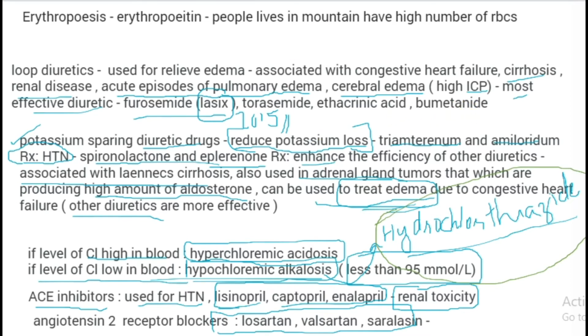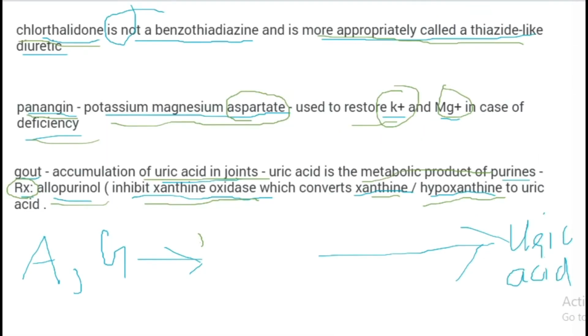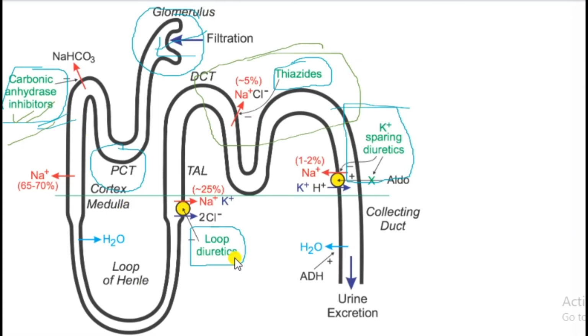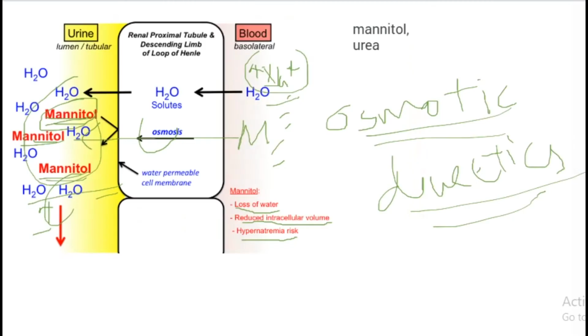Now we can see its mechanism. Loop diuretics act on the thick ascending loop of the nephron. They interfere with the sodium potassium chloride co-transporter.